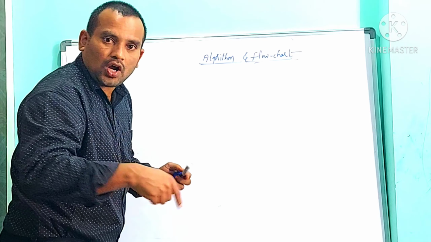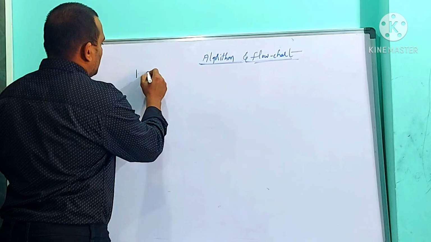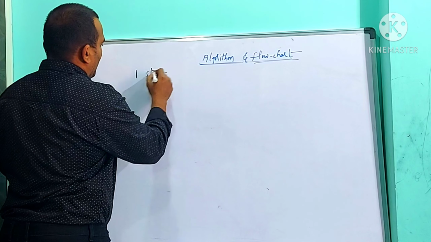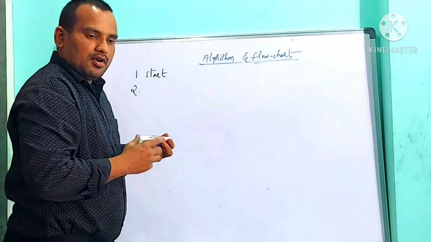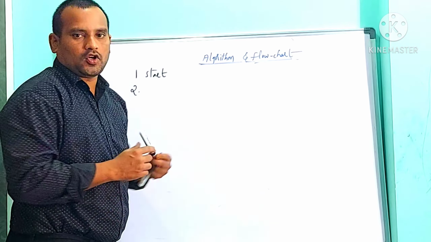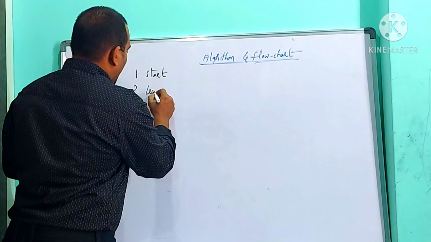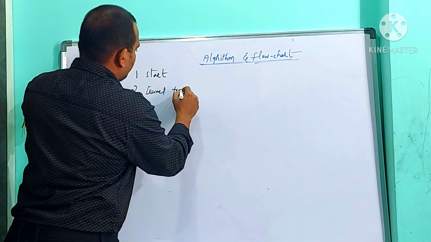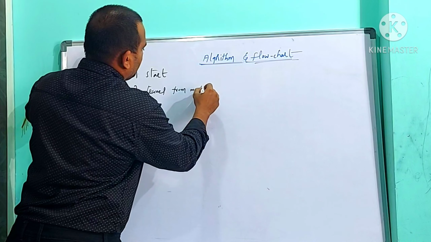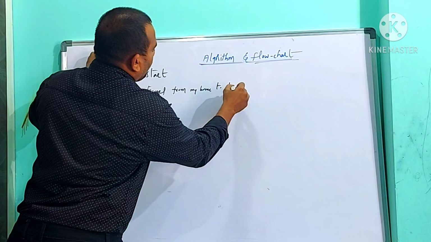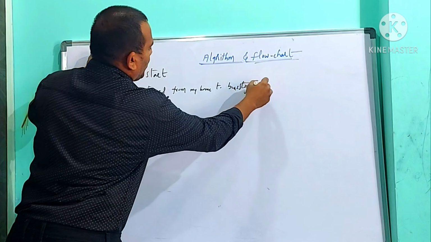So, first step is, start from my home at Hyderabad. Second step, go from my home to the nearby bus stop to catch the bus.